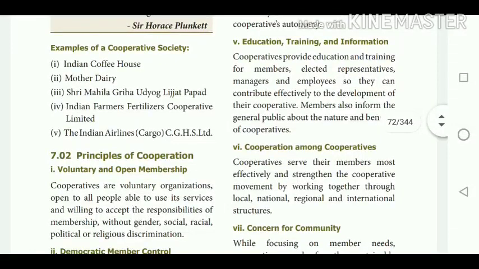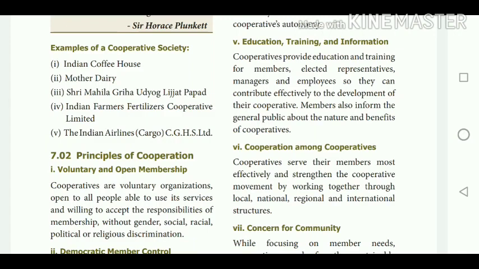The next one is about education, training and information. Cooperatives provide education and training to the members, the elected representatives, managers and employees, in order to contribute effectively to the development of the cooperative societies. Members also inform the general public about the nature and benefits of the cooperatives.